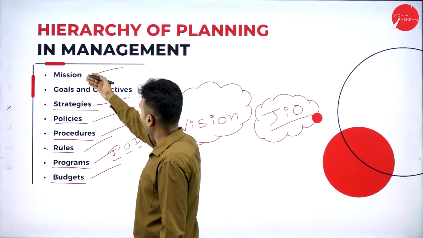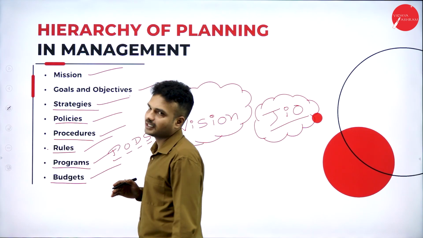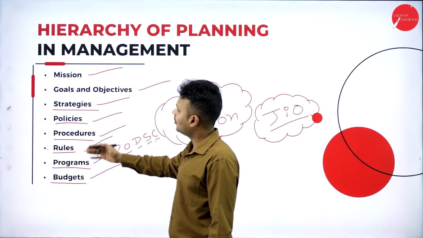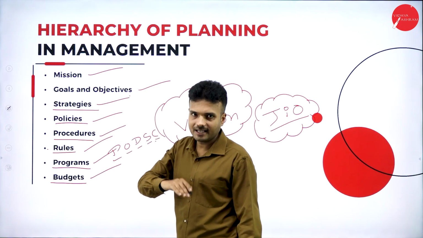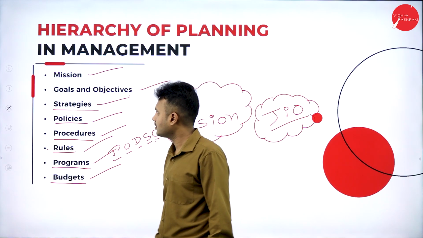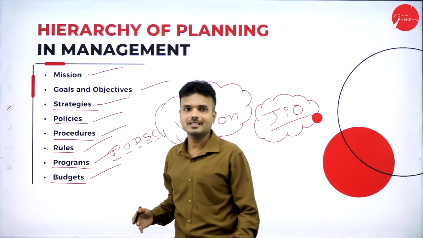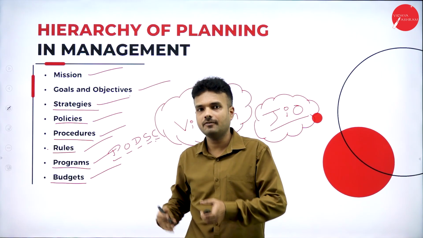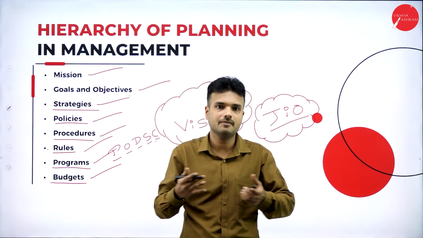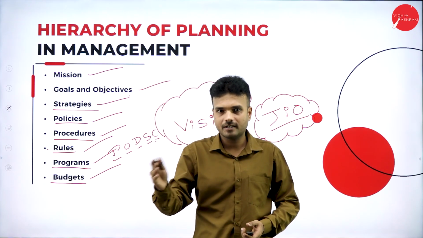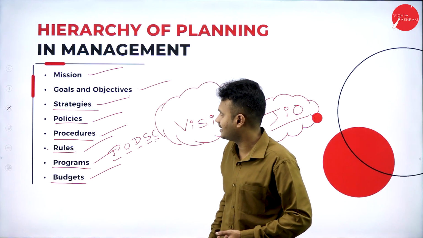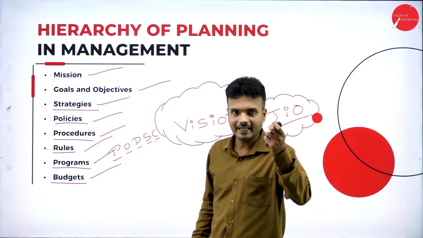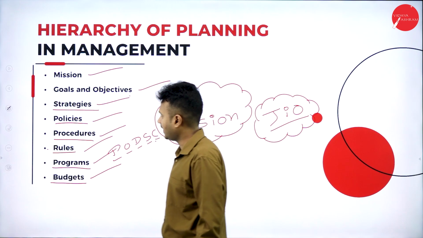If we go through the whole hierarchy of planning, we come to know that the hierarchy of plans differs from one organization to another. Starting from the vision and mission, it does not remain the same. Infosys's mission and vision is completely different from Wipro's. Wipro's vision and mission is completely different from L&T's. So it differs from one organization to another, whether it is a product sector, a service sector, or a non-profit sector.